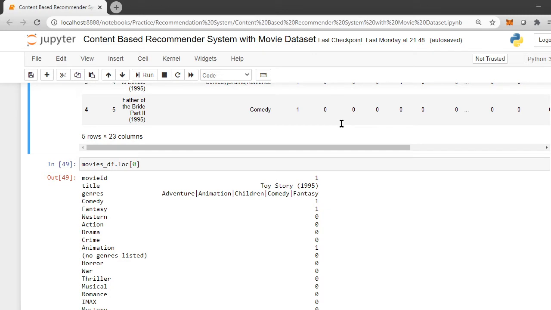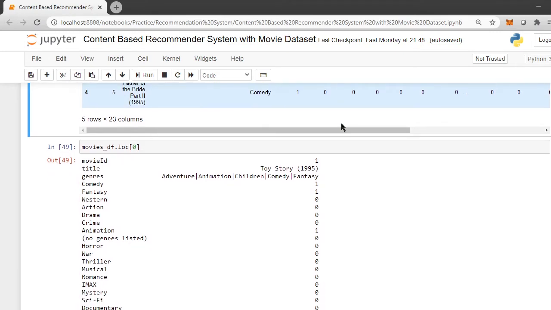So how are we going to do this? The similarity between any two content items or users, for that matter, in a recommender system is calculated using various methods. One of the most basic methods is cosine similarity. You can also use Euclidean distance. There is one more which I am not able to recall right now. Anyway, we are going to be using cosine similarity over here, which is a very simple method, one line of code in Python.